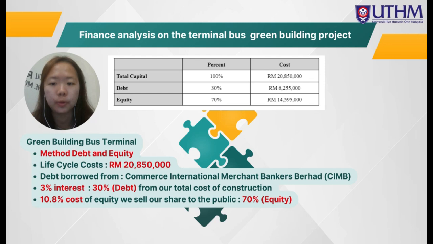Good day to Doctor, and now I will explain our finance analysis on the terminal bus green building project. For this project, we will use the method of debt and equity, and our total capital will be 20,850,000 for the whole project. For the debt, we will borrow from the CIMB bank at 3% interest, which means the debt will be 13% of our total cost of construction. We also can conclude that 10.8% of the cost equity will sell our share to the public. That means 7% will be the equity.